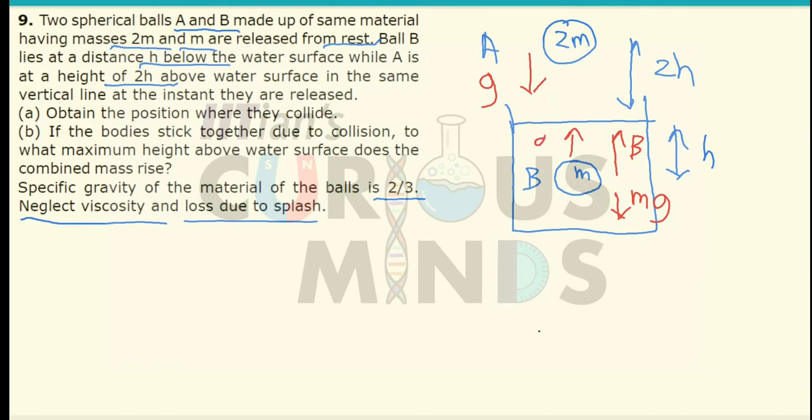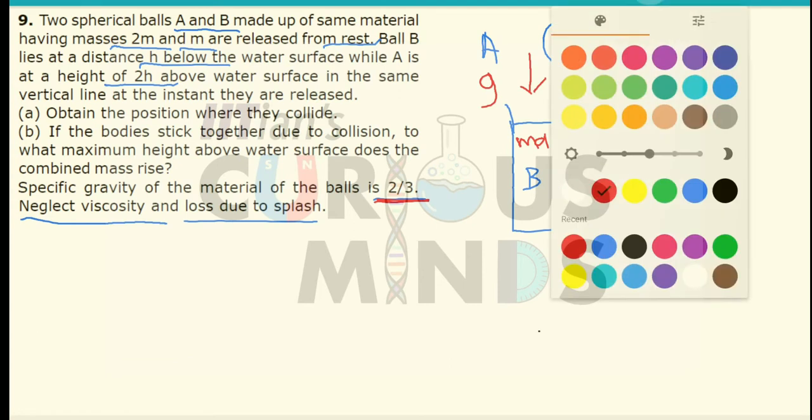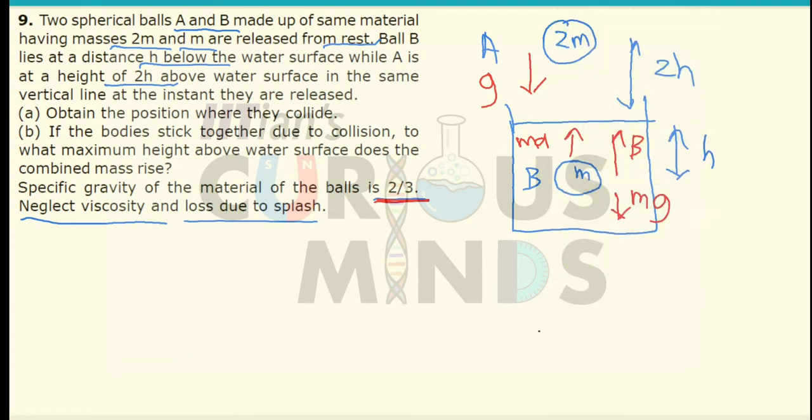Why in the upward direction? Because you can clearly see that the specific gravity is given as 2/3. The specific gravity over here is given as 2/3. It means that its density is less than that of the liquid it is present in. So let us first find out the total acceleration of block B.